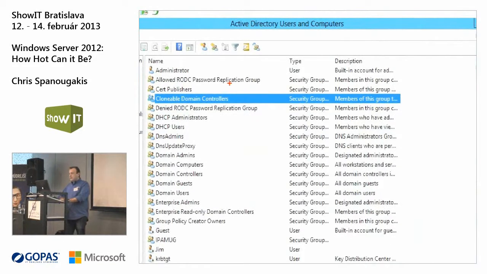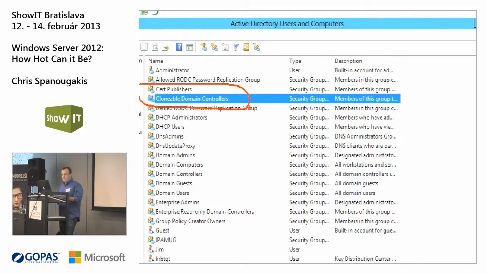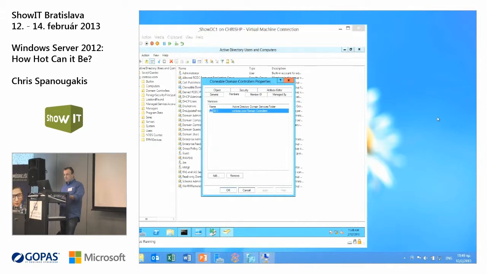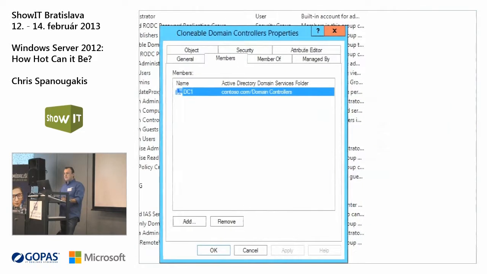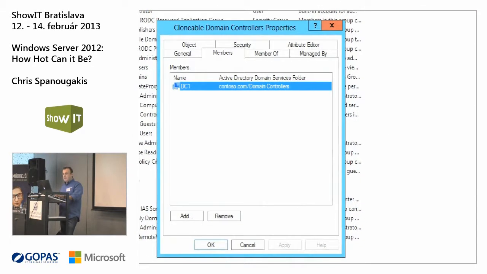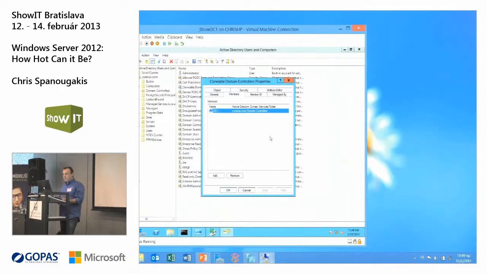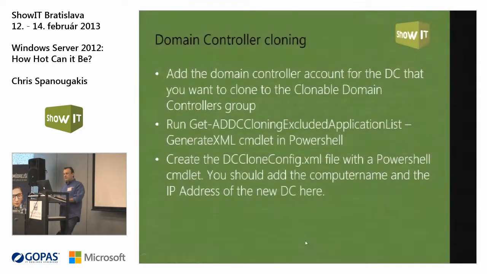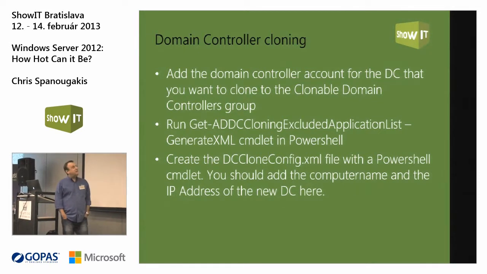So let's say you want to create a clone of DC1, you have to make DC1 a member of this group. I did this already, okay, so DC1 is now a member of my Cloneable Domain Controllers group. The next thing to do is to go and create, by using PowerShell, you should run the Get-ADDCCloningExcludedApplicationList -GenerateXML.